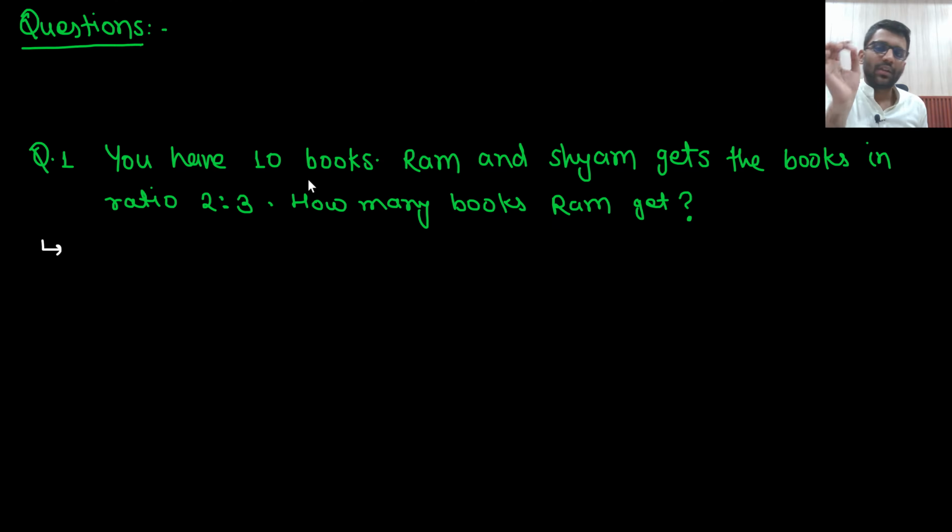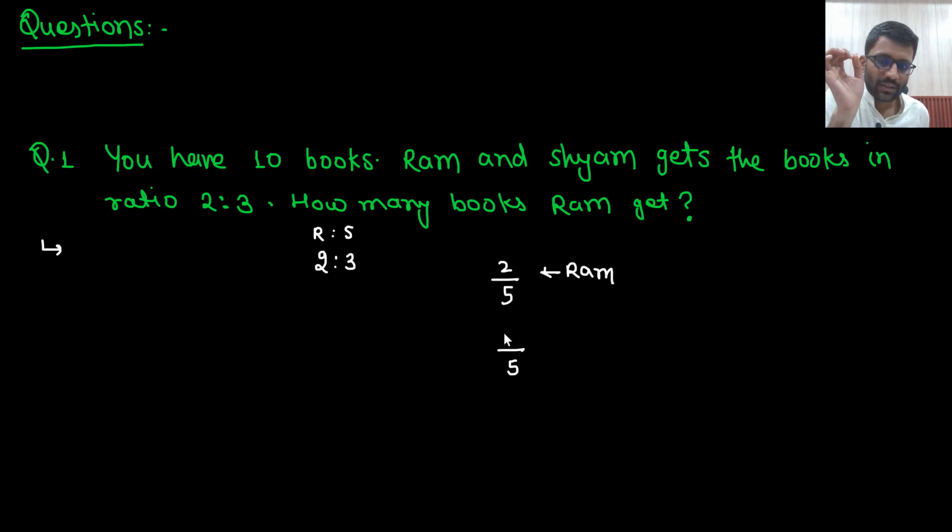So your 10 books get divided in 2 ratio 3. Basically this is Ram and this is Shyam. So what does this represent? If you had 5 books, 2 books Ram would get, and 3 books Shyam would get. Now you are having 10 books. That means multiply by 10, this many books Ram will get, and multiply by 10, this many books Shyam will get.